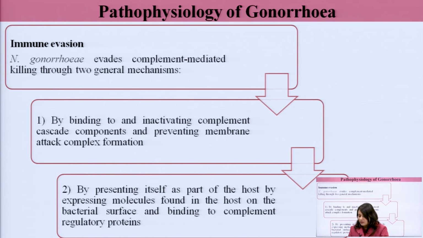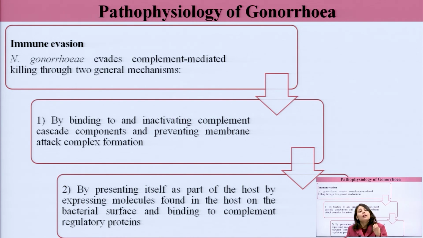So it inactivates that by presenting itself as a part of the host body, by expressing molecules found in the host on the bacterial surface and binding to the complement regulatory proteins. Basically it acts as the host cell. It recruits some of the proteins of the host cell and displays them on its own body, and this is how it escapes the host immune response.